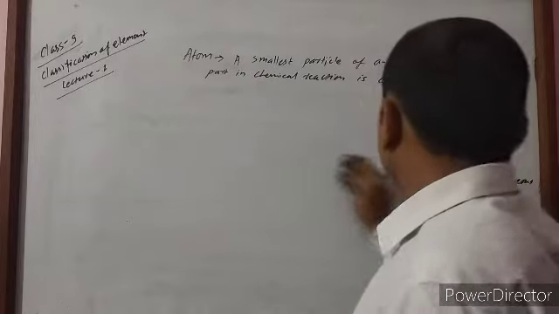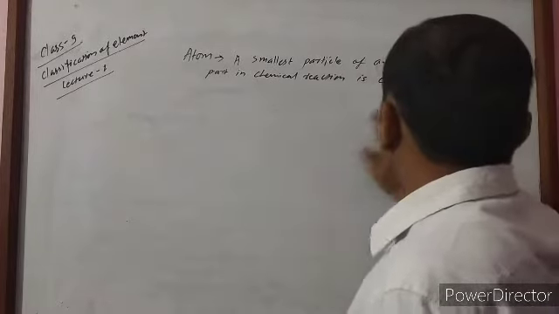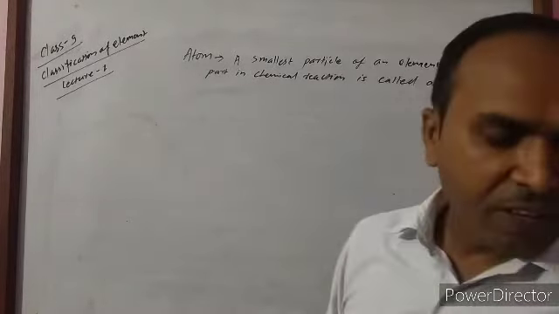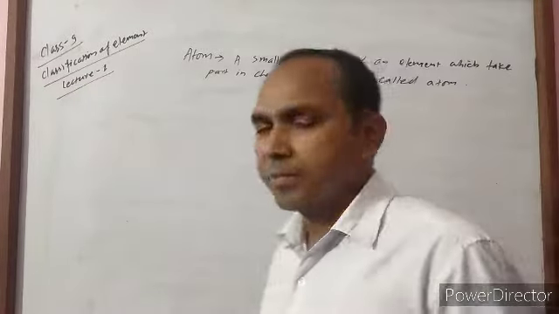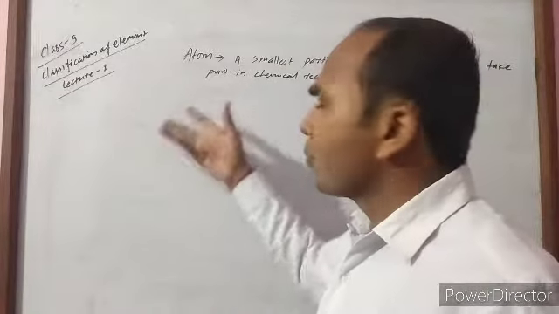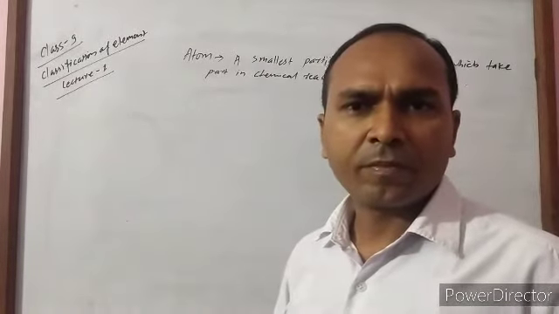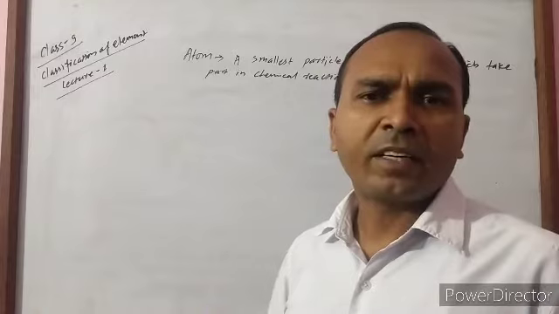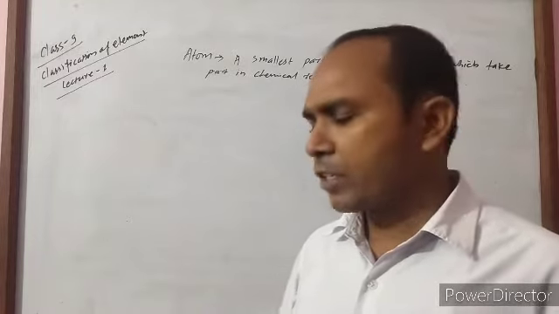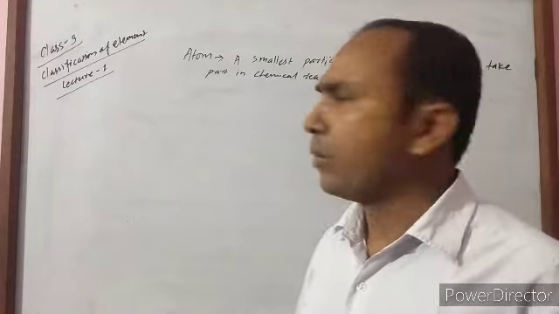And an atom is also made up of different fundamental particles. There are three fundamental particles in an atom: proton, electron and neutron.